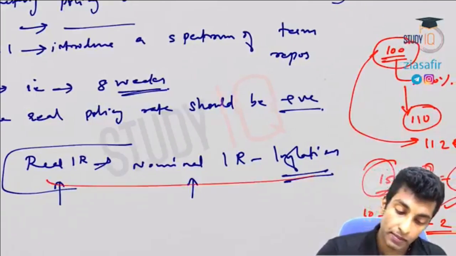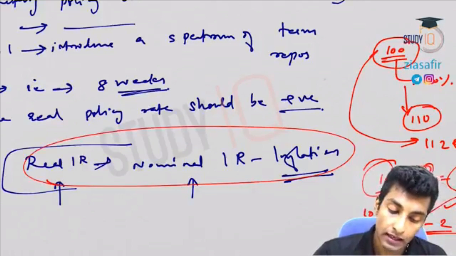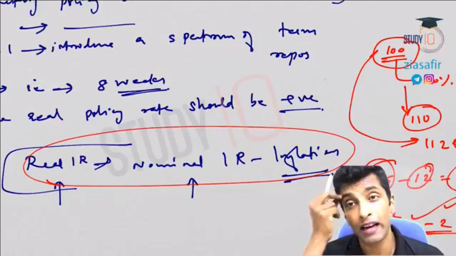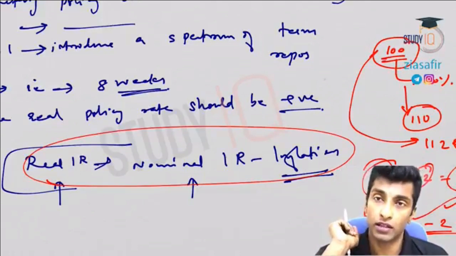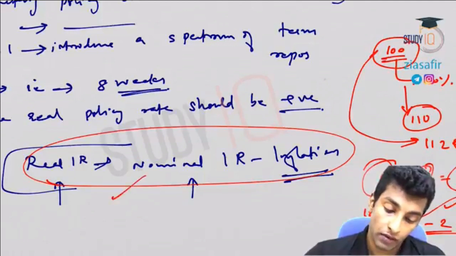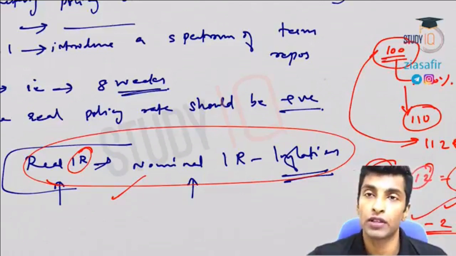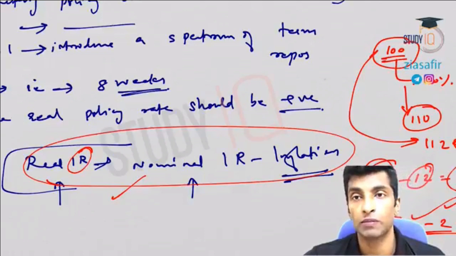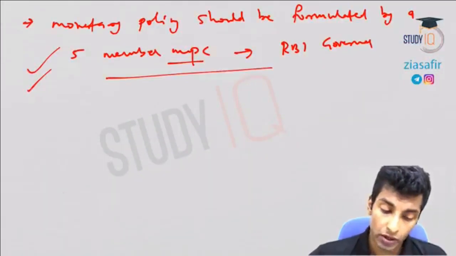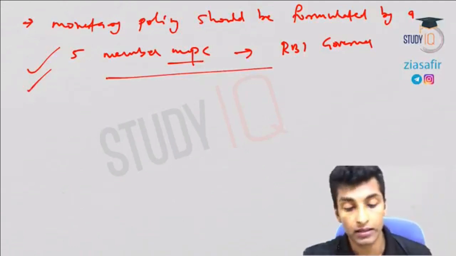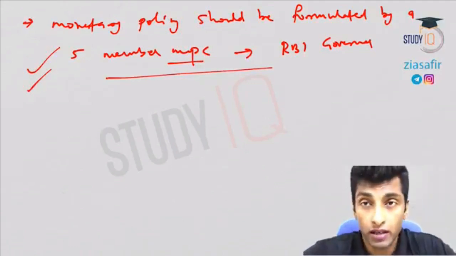Now whether this is accepted, real interest rate will be positive. This is by and large accepted, although there are problems with the government. Because if real interest rate needs to be positive, the repo should be higher. Repo should be higher means it is going to affect the growth drastically, right? Because investments will come down. But by and large it is accepted. So now we will be talking about what? This last recommendation, that is the monetary policy committee.